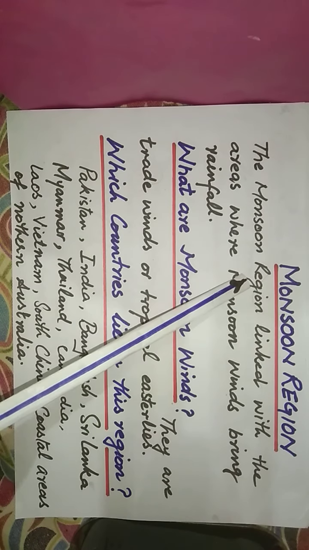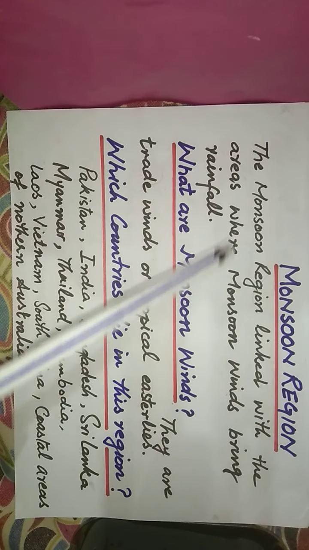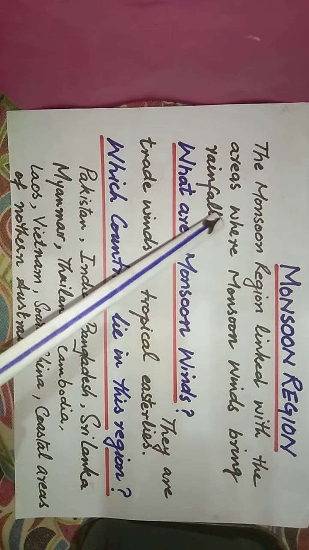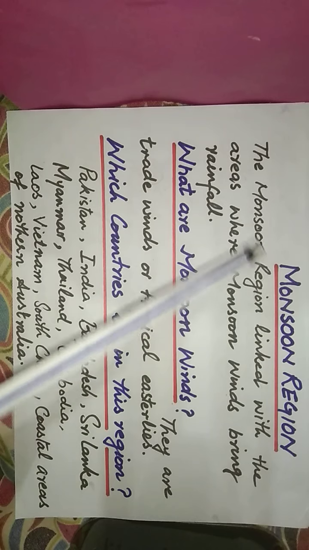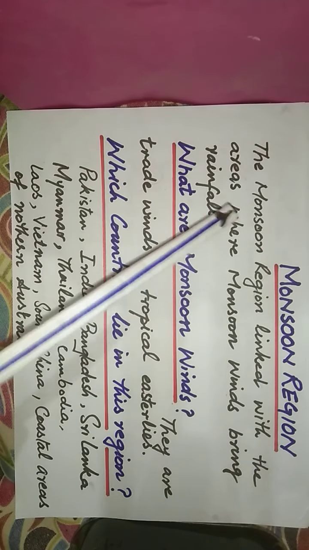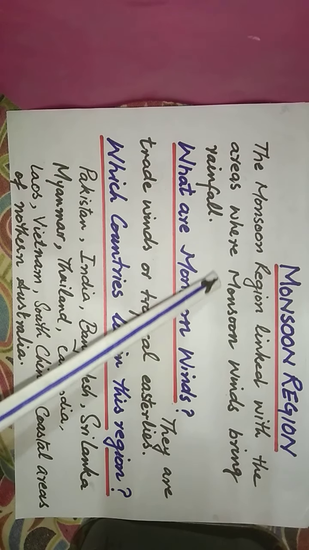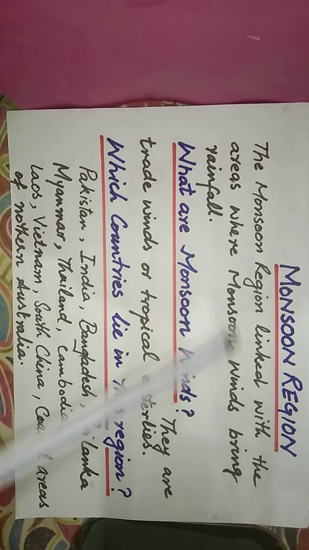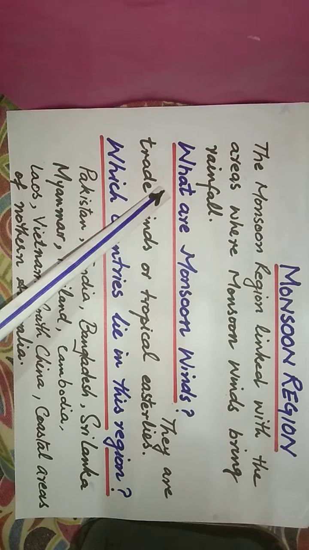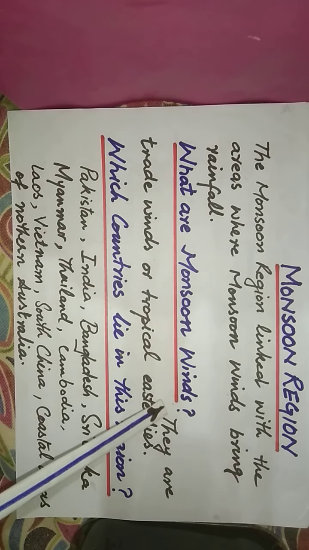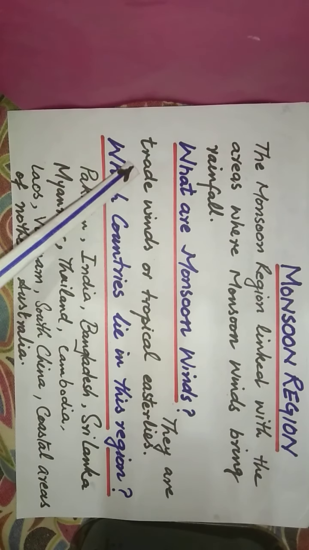The monsoon region is linked with the areas where monsoon winds bring rainfall. So here a question comes to mind: what are monsoon winds? Actually, these winds are trade winds.